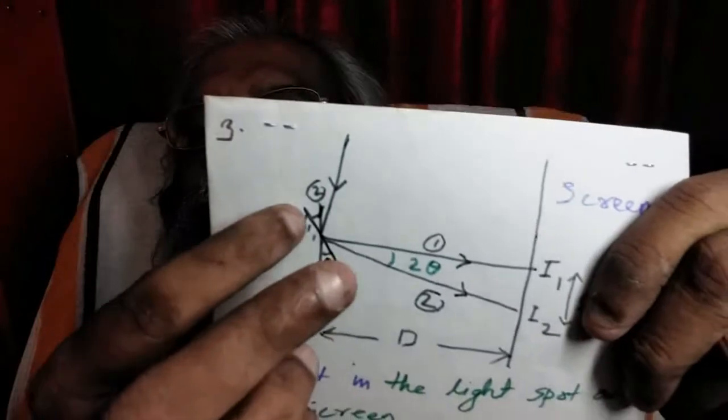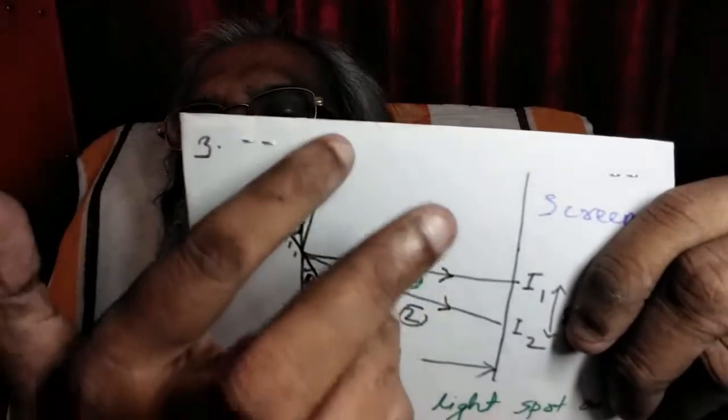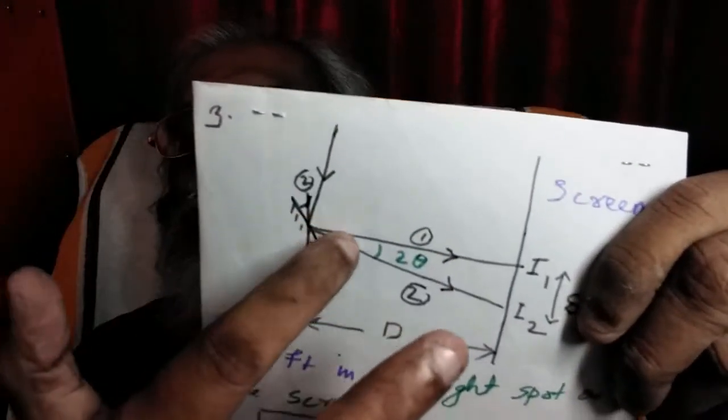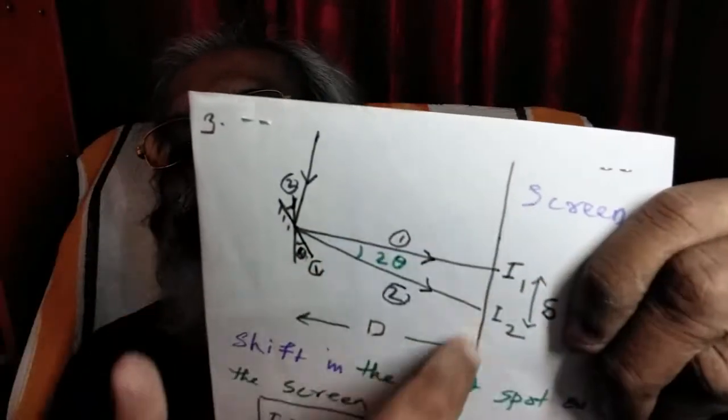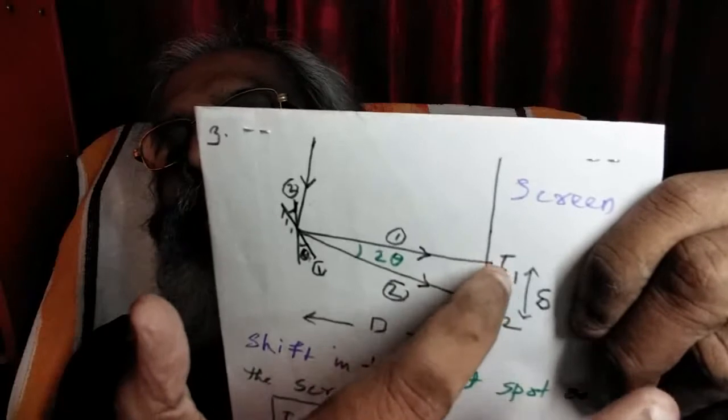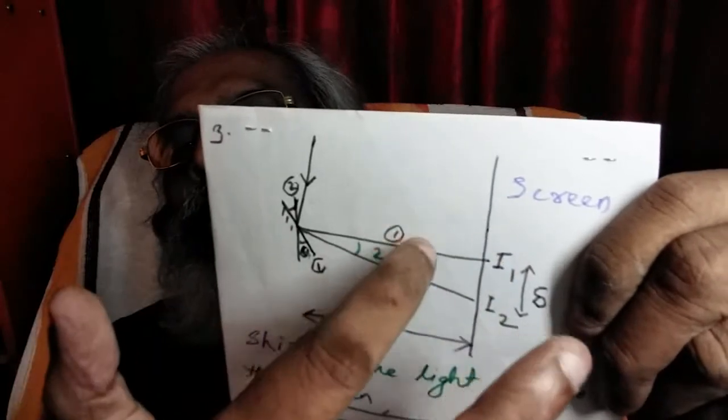This is a very important point. Another point: this is a plane mirror. This is an incident light. It is reflected along path 1. This is received on a screen. So I1 is the light spot produced by this beam.